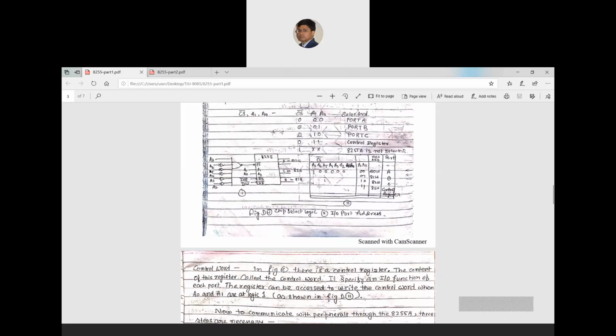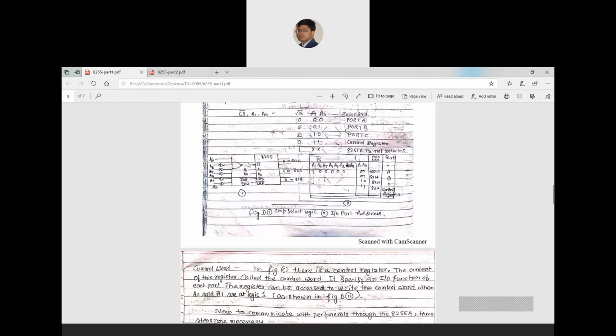What is this figure I have shown? In this figure, you can see the chip select logic for the IO port address. You know about the 8-bit address bus or 16-bit address bus; in the 8085 it has a 16-bit address bus. This figure is for some devices which have an 8-bit address bus. So using an 8-bit address bus, how can I select this 8255?